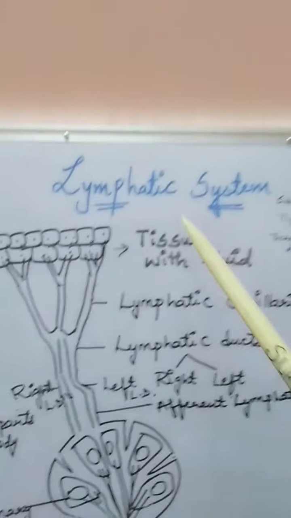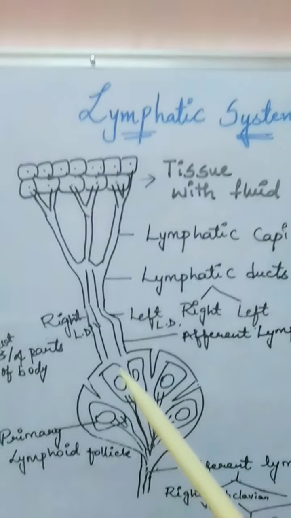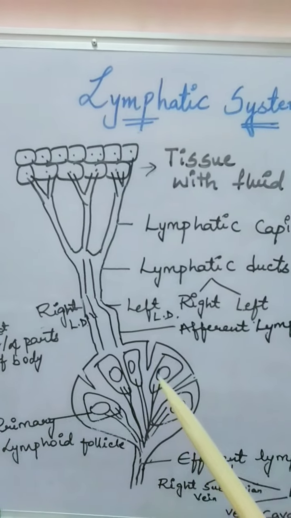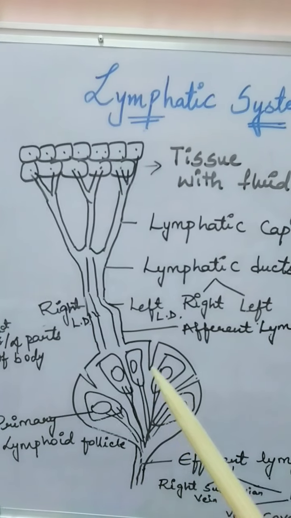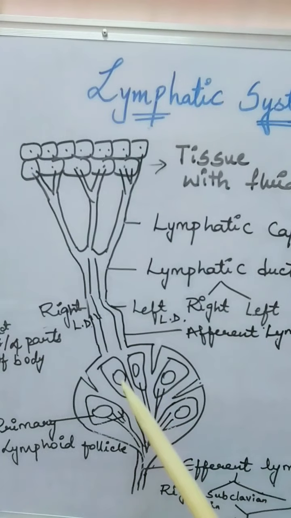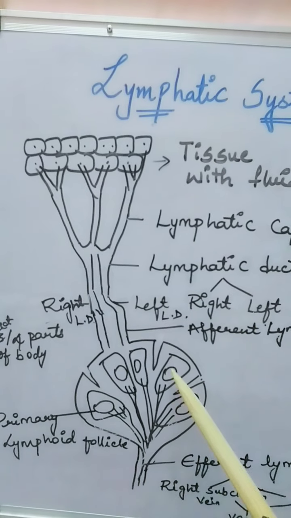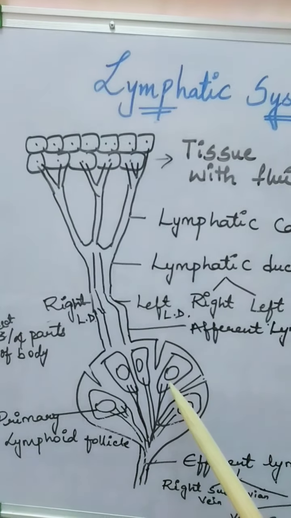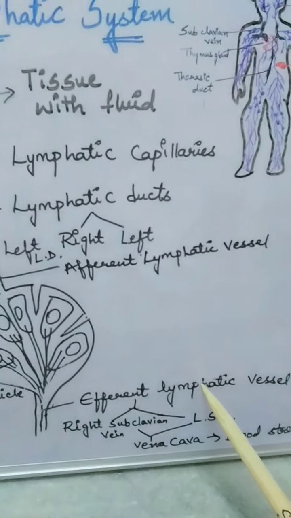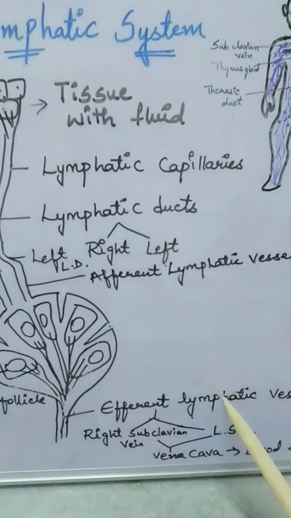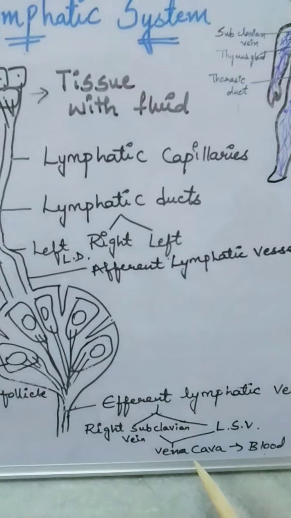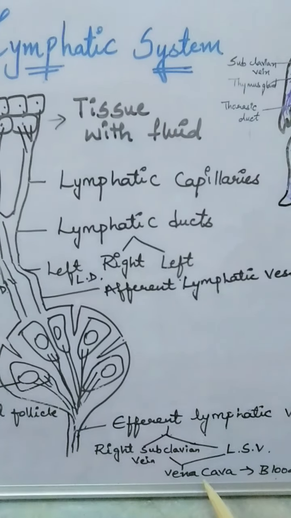The lymph node consists of WBC cells, which are helpful for the removal of the toxins and the waste material from the lymph fluid. So the purification process is done in this lymph node, and after the purification, the lymph ultimately enters the efferent lymphatic vessel into the right and the left subclavian vein and enters into the vena cava.